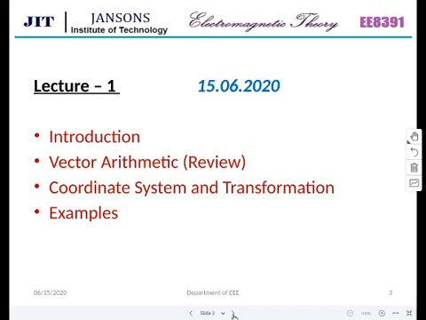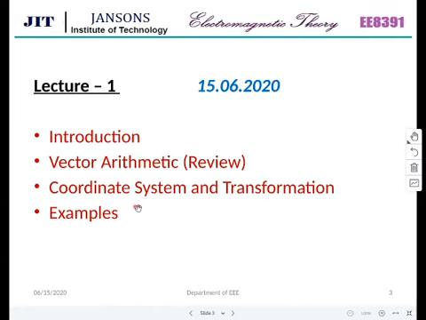So this is my plan. Introduction to the subject, vector arithmetic. Just we are reviewing it, since you know vector arithmetic: addition, subtraction, multiplication, dot product, cross product, all those things. Coordinate systems and their transformation. How to transform, that is, if x, y, z is known, what is the value of r, phi, and z? What is the value of r, theta, and phi? That is the transformation.